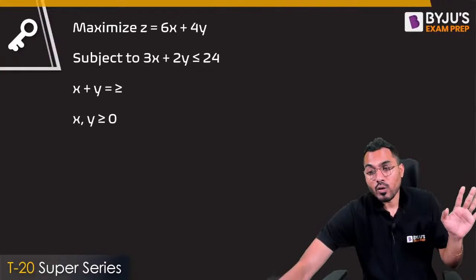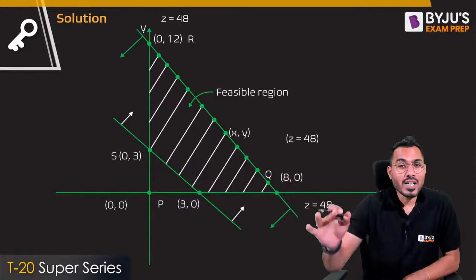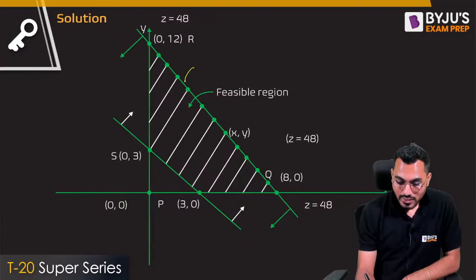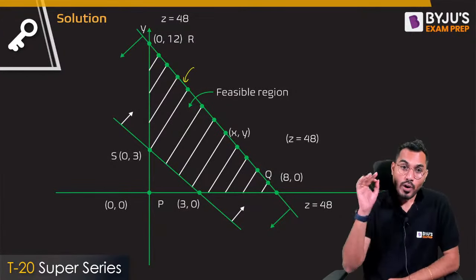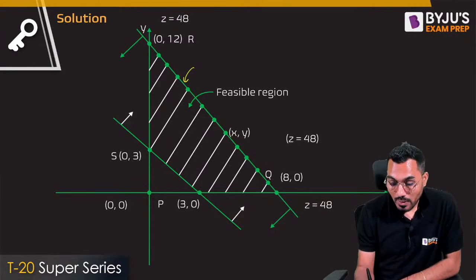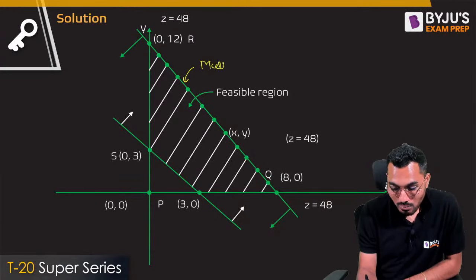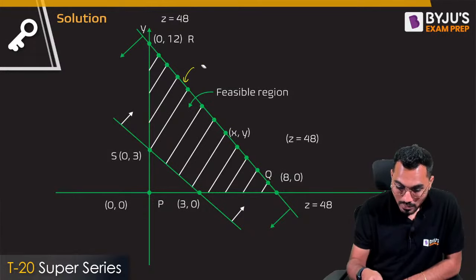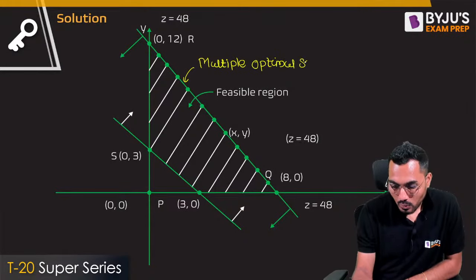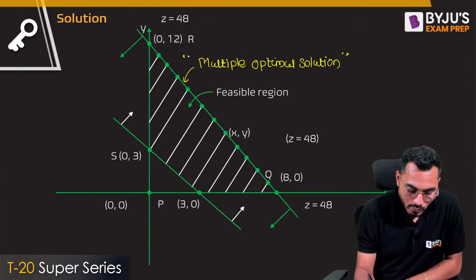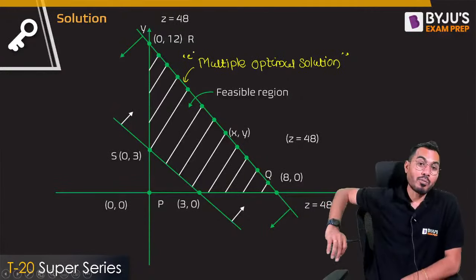If you solve this by the simple graphical method, you will see this line, and any point on this line will give you the same maximization value. So this will have a multiple optimal solution. It is called a multiple optimal solution. Is it okay, everybody? I hope you understand that this is how a multiple optimal solution comes into the picture.